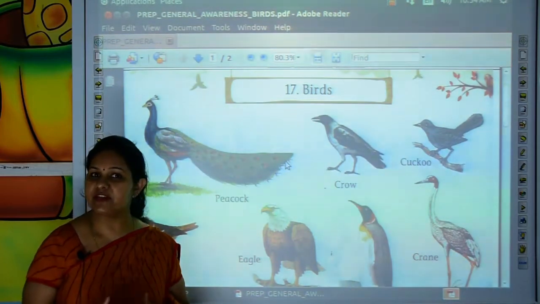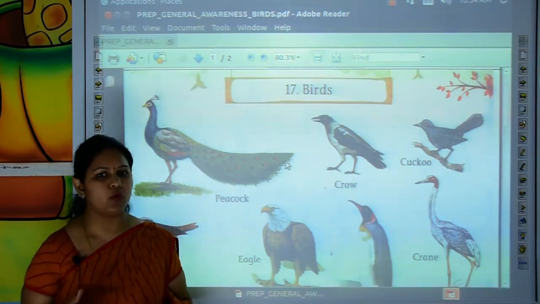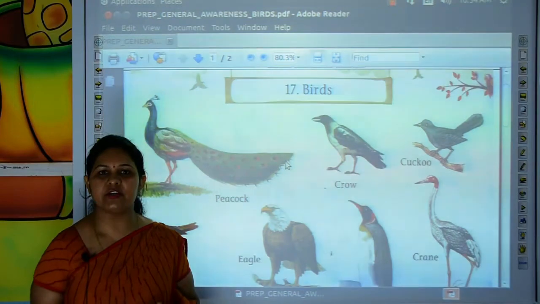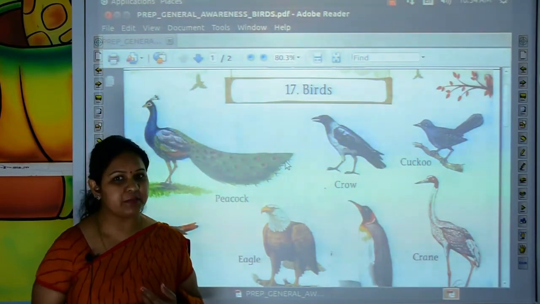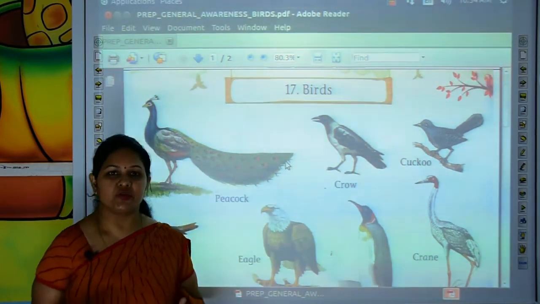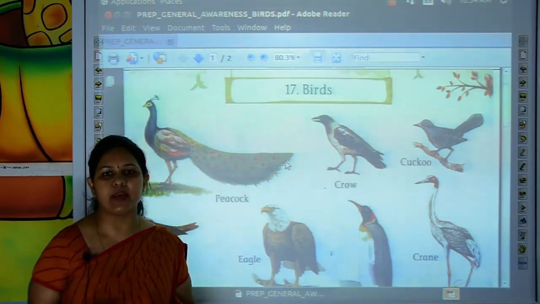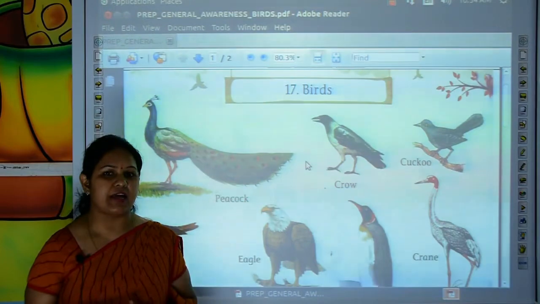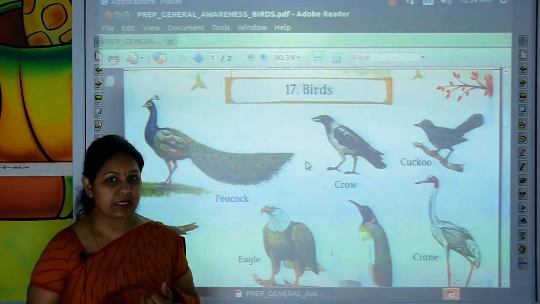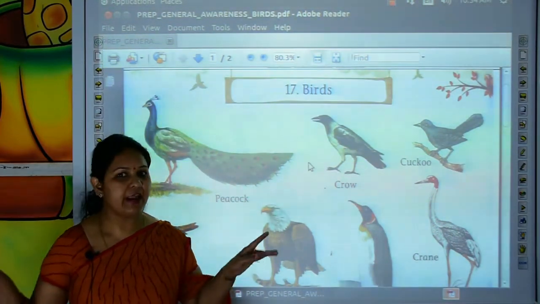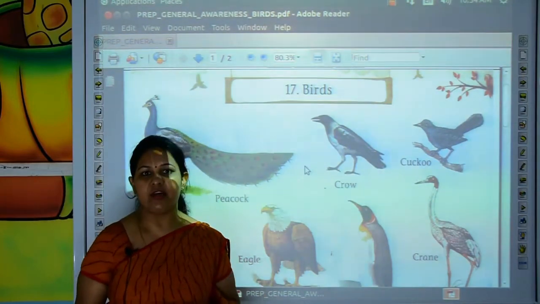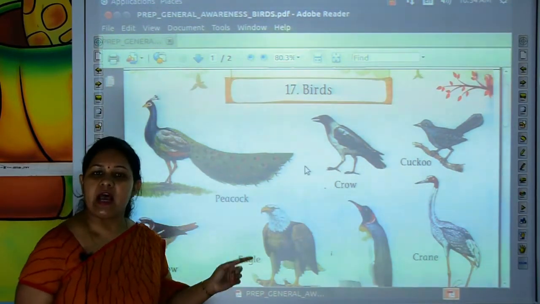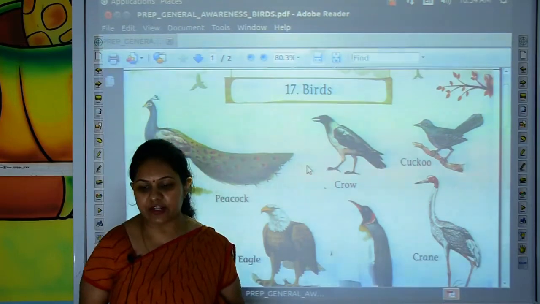Kids, in the previous classes, we have learnt about animals. We have learnt domestic animals, wild animals and water animals. So today I am here with the new topic, birds. Tell me, kids, what do you see in the sky in daytime? You see clouds, sun and birds. So today we will read their names and spelling. Let's start reading with me.